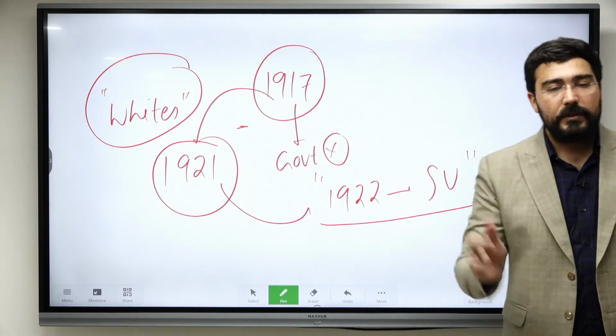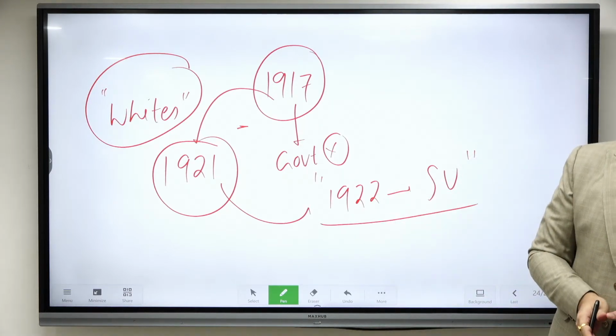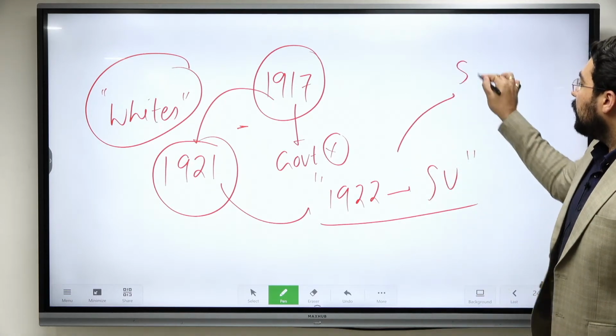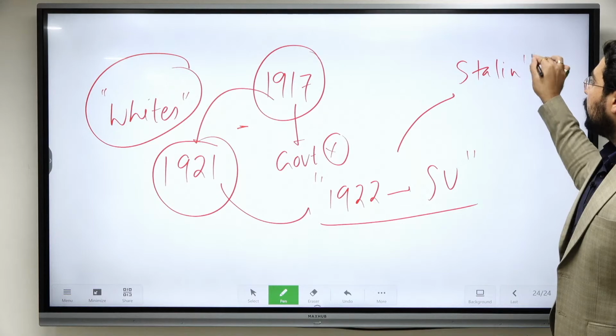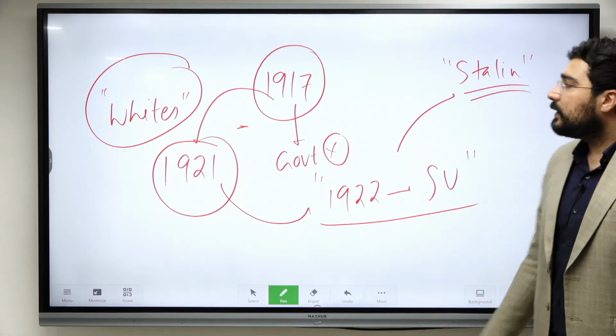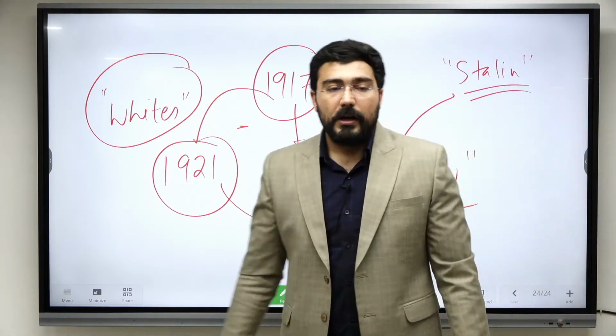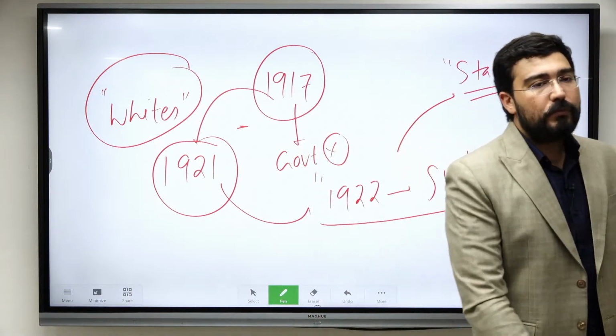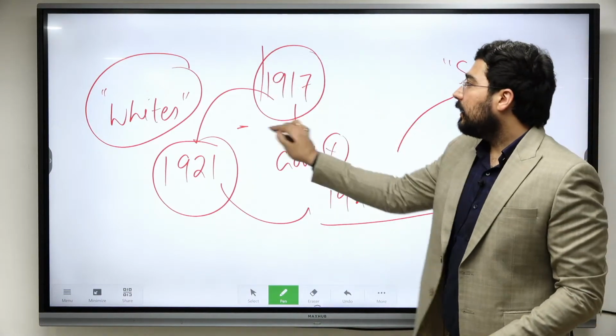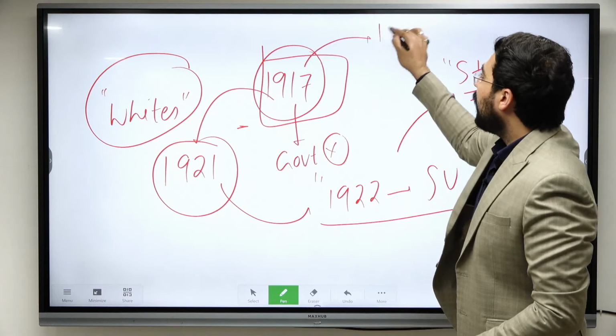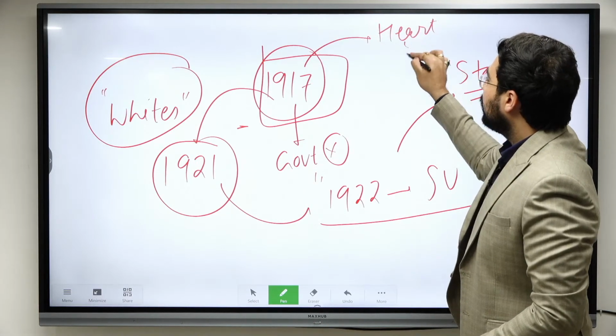And after that we see the rise of important personalities like Stalin. Okay, and Stalin is going to be there till the end of the Second World War. So UPSC asks a lot of questions on how the Revolution of 1917, or Bolshevik Revolution, started the fight of winning hearts and minds.